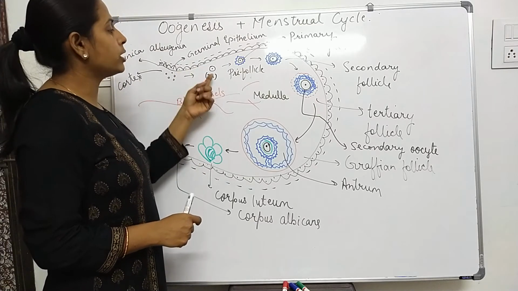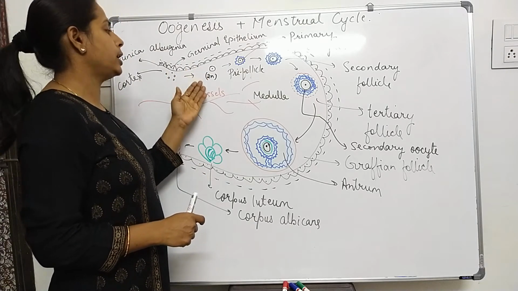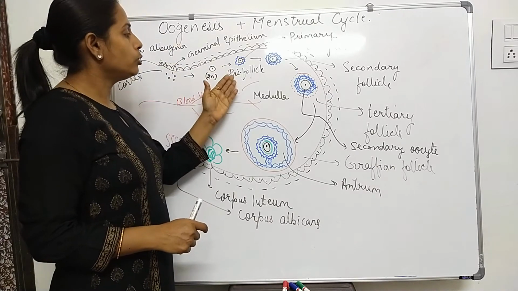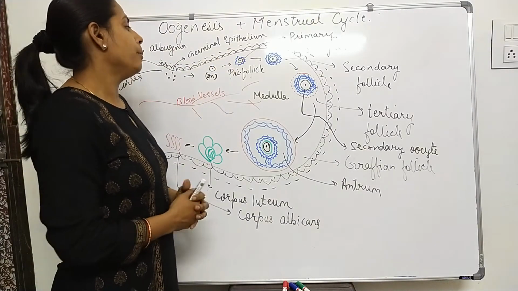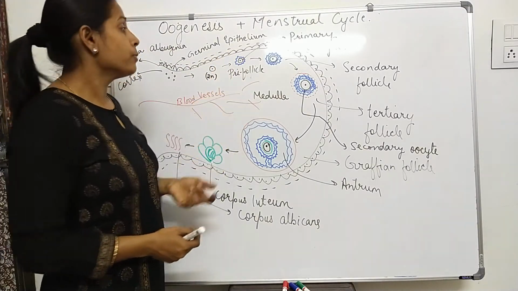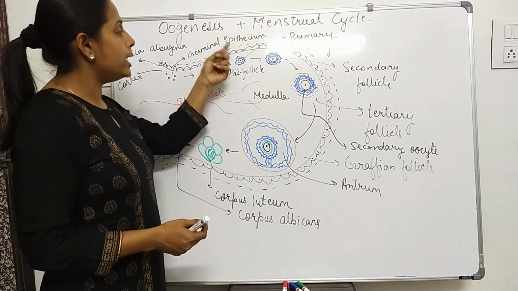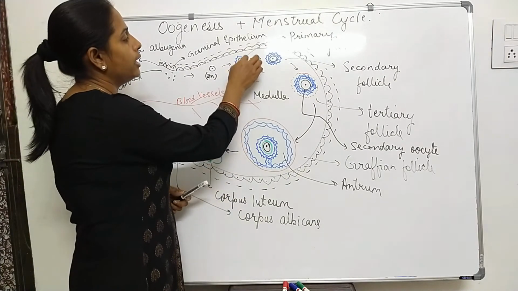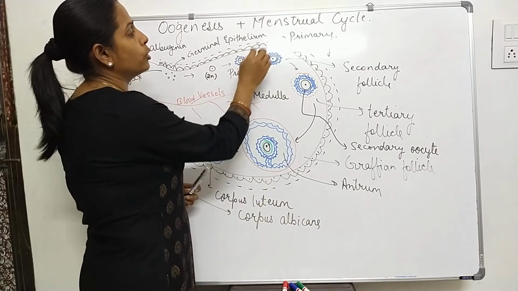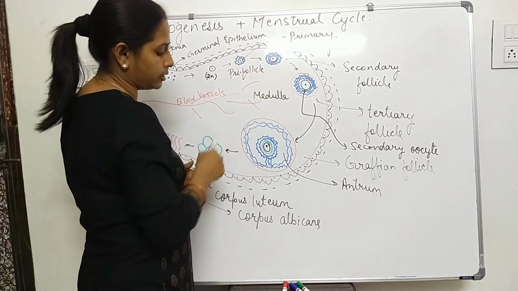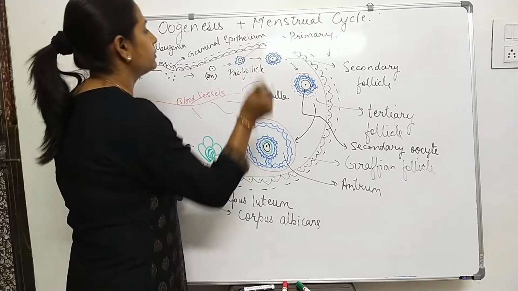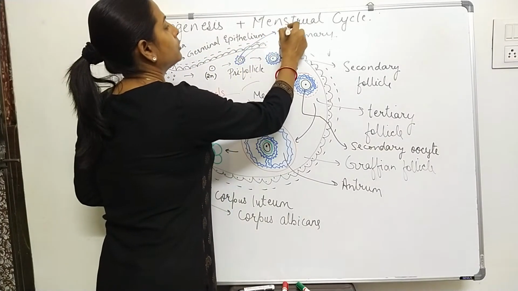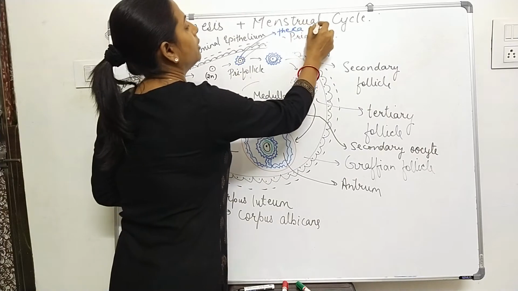So this primary oocyte, still diploid, is now converting into a primary follicle. What is this primary follicle? One layer of granulosa cells is deposited around the primary oocyte, and this layer is known as the theca interna.